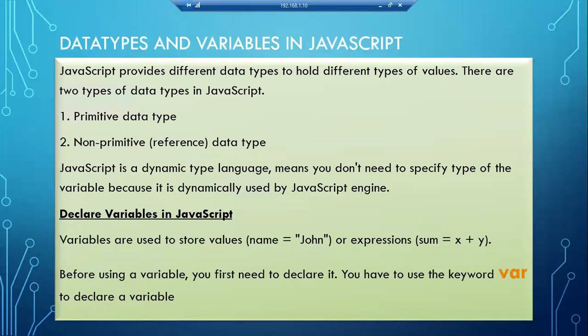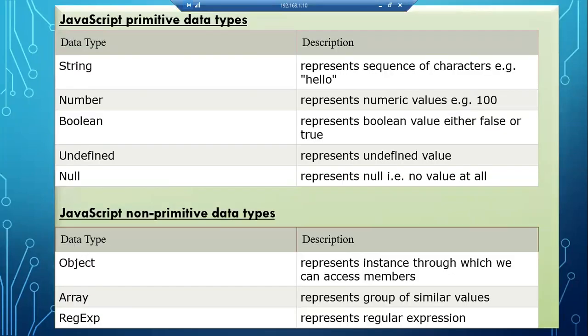The primitive types of data are string, number, boolean, undefined, and null. These data types come under primitive types, and non-primitive means object, array, and regular expression. We will see these in detail later. Now we are working with only primitive data types.